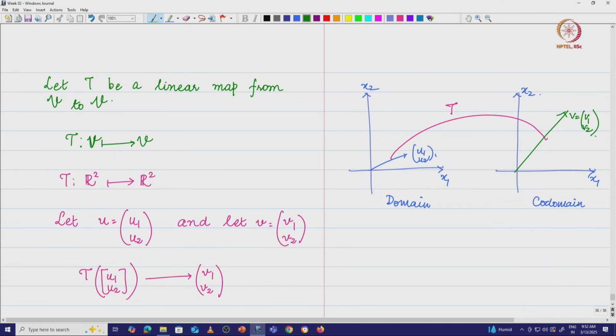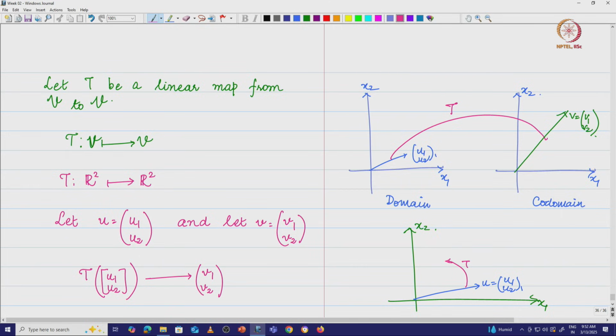Essentially you can capture all these things in a single view graph. You have x1 x2, and this vector u with components u1 and u2, and the linear map acts on this. What do I get?